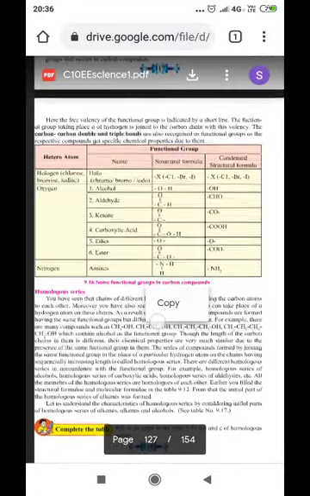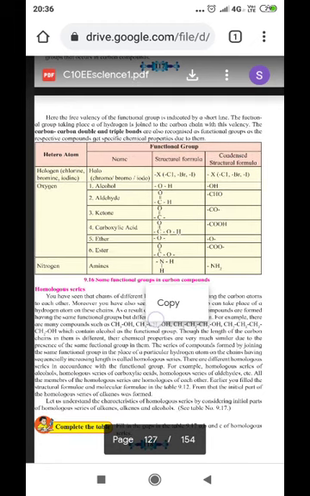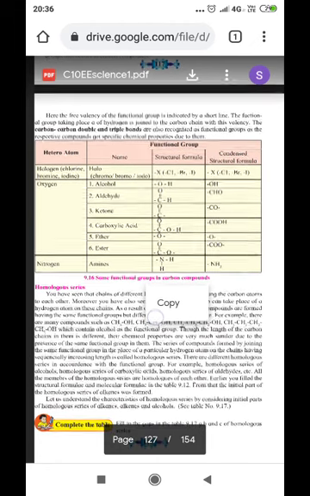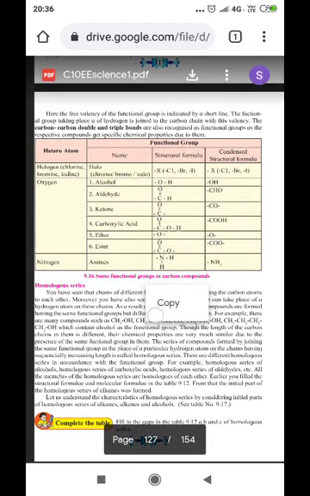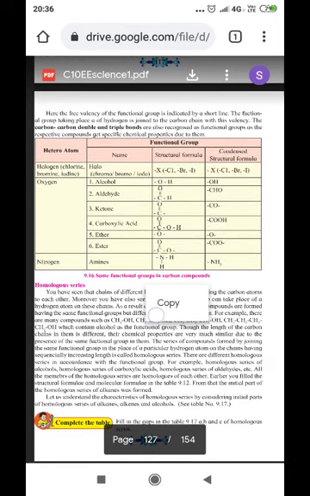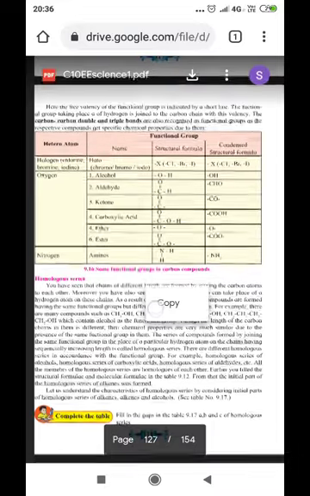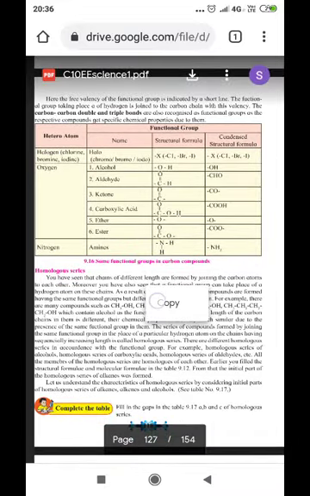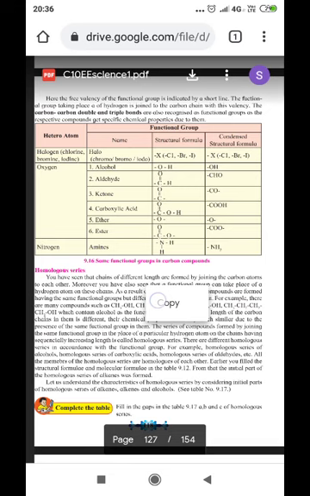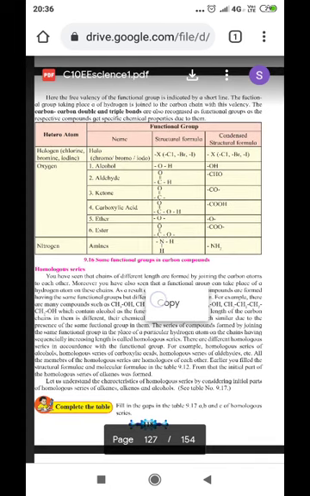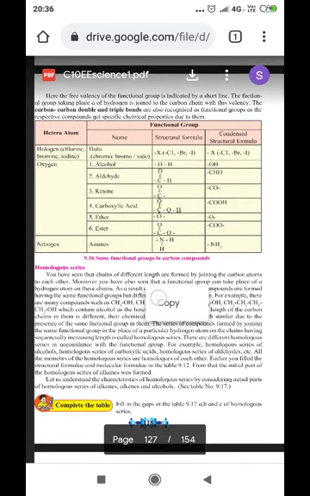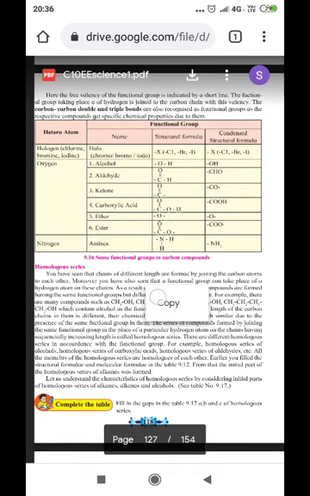Various functional groups are there, like a halogen. It can be either chloro, bromo or iodo. It is represented in general by X, or precisely it is mentioned by chlorine, bromine or iodine. Then alcohol: in the structural formula, the functional group OH is attached to any of the carbon, and in the structural formula we write it as OH. So where the OH group is there, we call it alcohol.